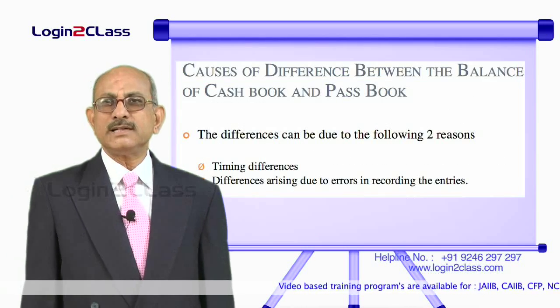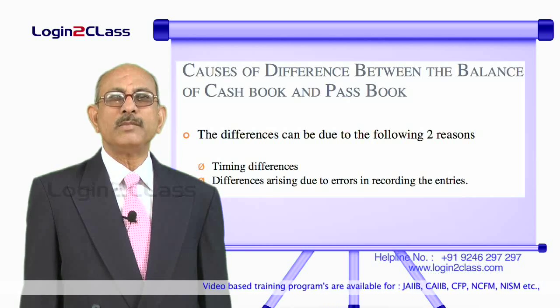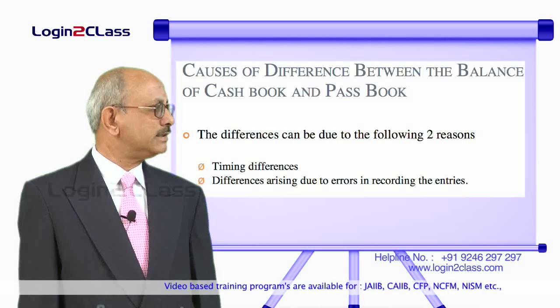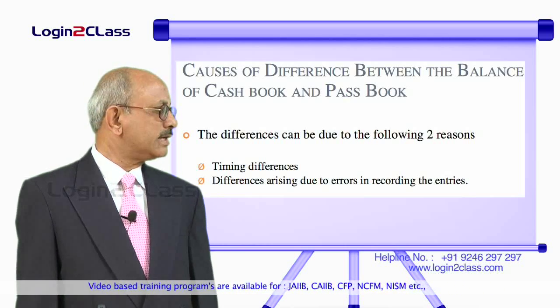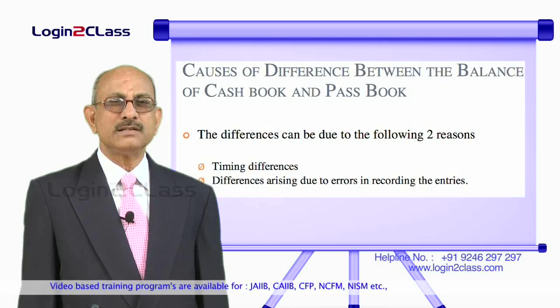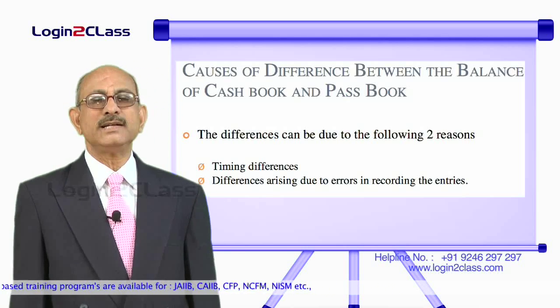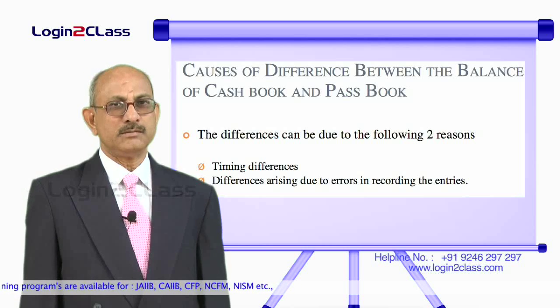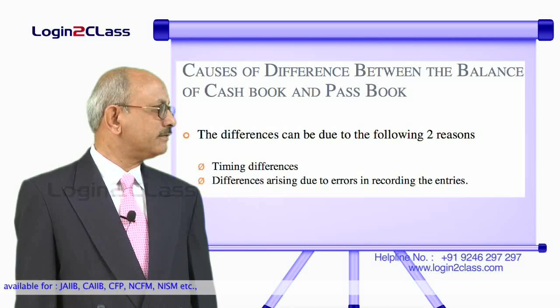So now let us understand what are the causes for the differences between the balance in the cash book and the balance in the passbook. It can be for two reasons. These are known as timing differences and differences arising due to errors in recording the entries. So these are the two main causes. Let us understand the meaning of these differences.